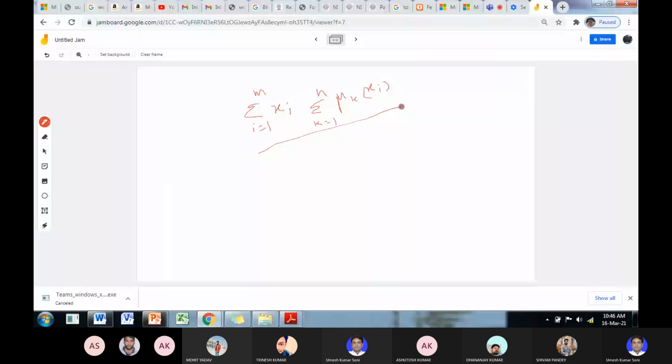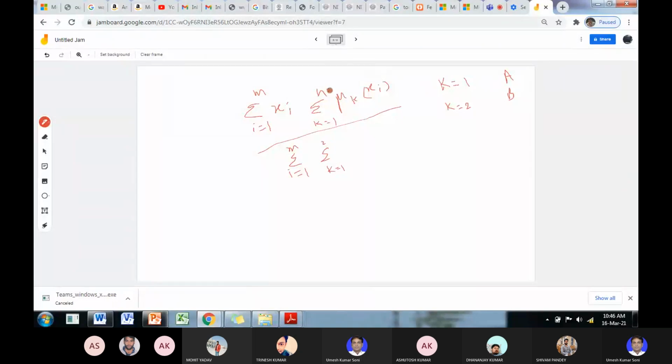Suppose here k equal to 1, fuzzy set A, k equal to 2, fuzzy set B. Okay, and here I equal to 1 to m, and k equal to 1 to 2 suppose.